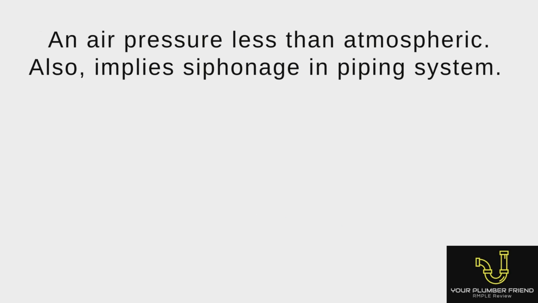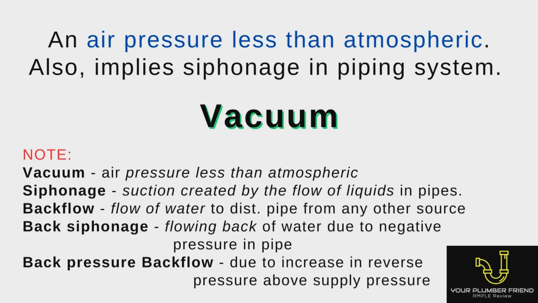Next question. An air pressure less than atmospheric. Also implies siphonage in piping system. Answer: vacuum. Take note. Vacuum, air pressure less than atmospheric. Siphonage, suction created by the flow of liquids in pipes. Backflow, flow of water to distribution pipe from any other source. Back siphonage, flowing back of water due to negative pressure in pipe. Back pressure backflow, due to increase in reverse pressure above supply pressure.